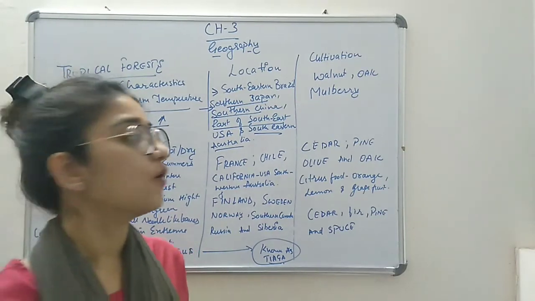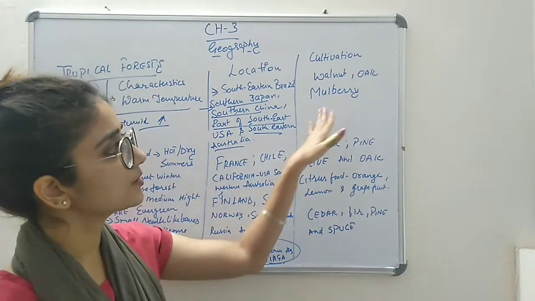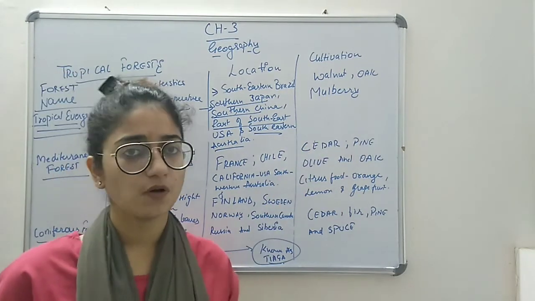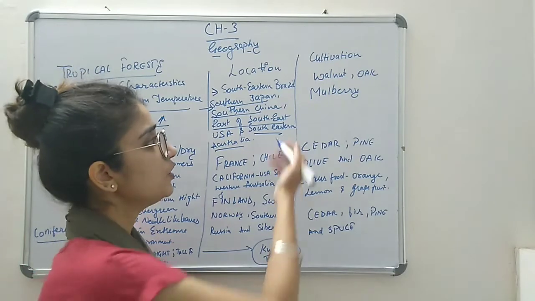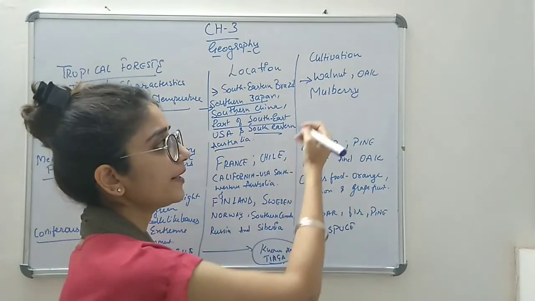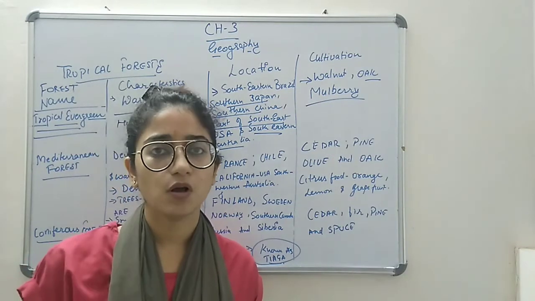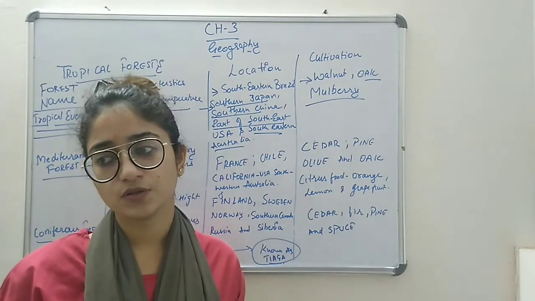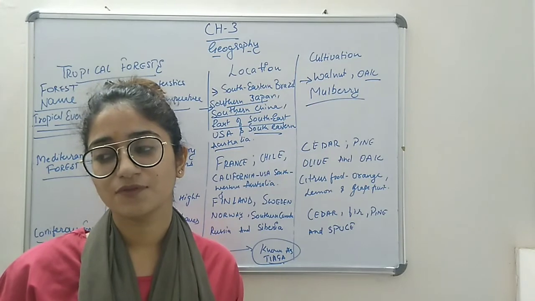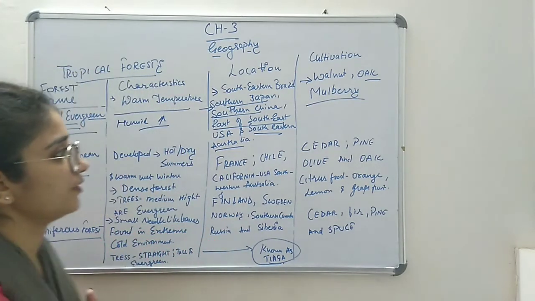Now after this, what we are going to study is what kind of crops are grown here. The cultivation of the trees is of walnut, oak and mulberry. Mulberry, walnut and oak are the forest crops which have been grown over this area.